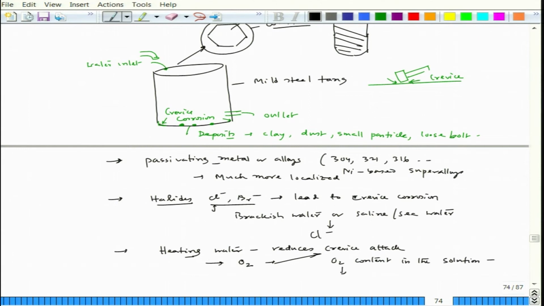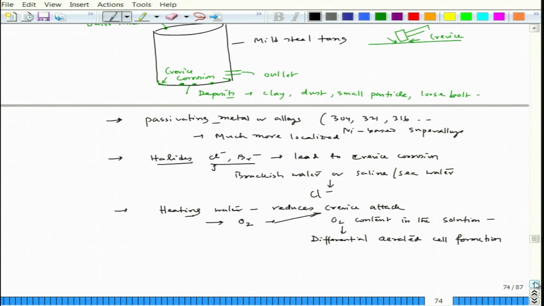Now, interestingly, that would lead to the initial stage of crevice corrosion, or the initiation of crevice corrosion, due to differential aerated cell formation. In this regard, let me point out that when we analyze the mechanism of crevice corrosion, you would see that the initiation starts with a galvanic mode of corrosion.